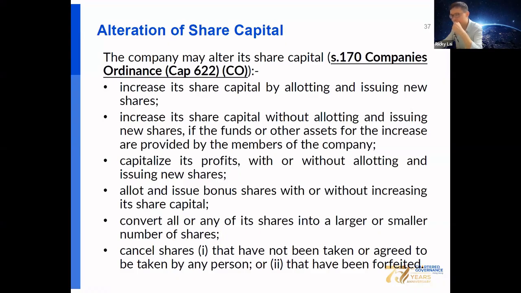Profit capitalization with or without allotting and issuing new shares. Allot and issue bonus shares with or without increasing the share capital. Convert all or any of the shares into a larger or smaller number of shares, for example, share consolidation and share subdivision. Cancel shares that have not been taken or agreed to be taken by any members, or the shares have been forfeited.